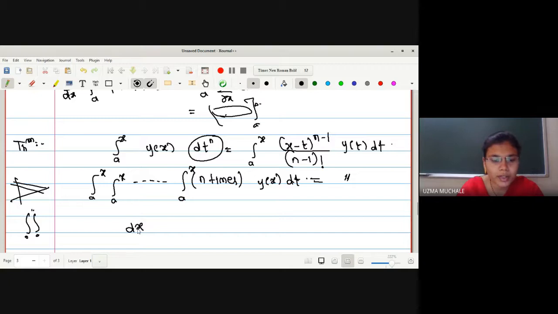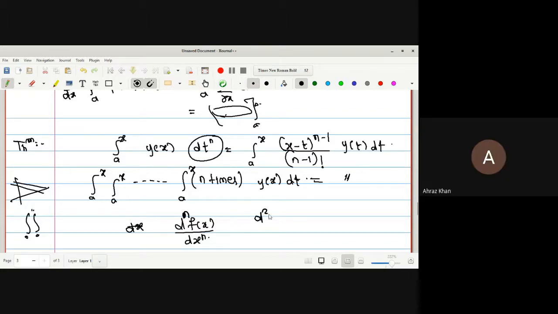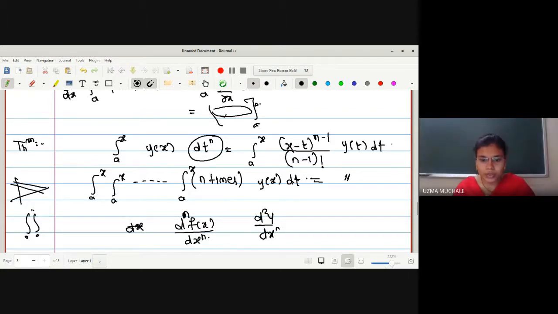Suppose you want to find the derivative of some function f of x, n times. You write d2y by dx2, so it is the derivative of y two times. So here also we are finding the derivative of a function f n times, and here we are finding the integration of this function n times.